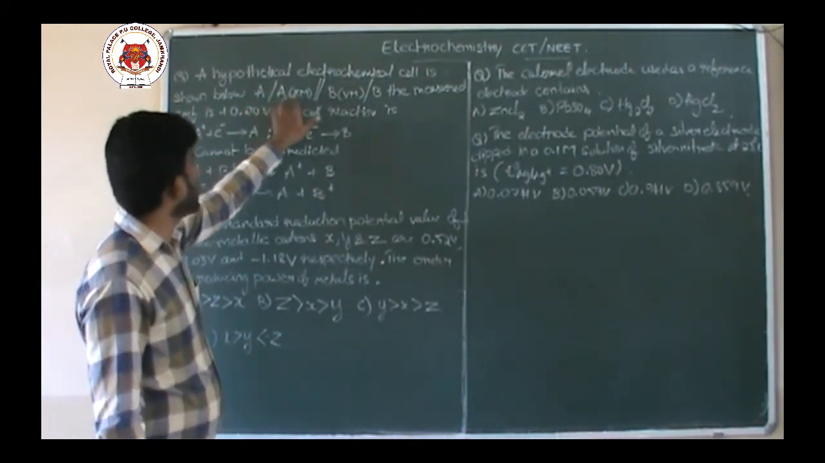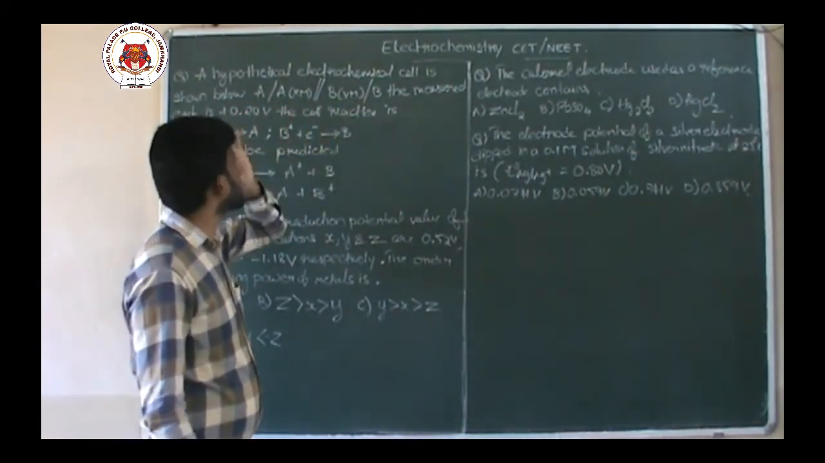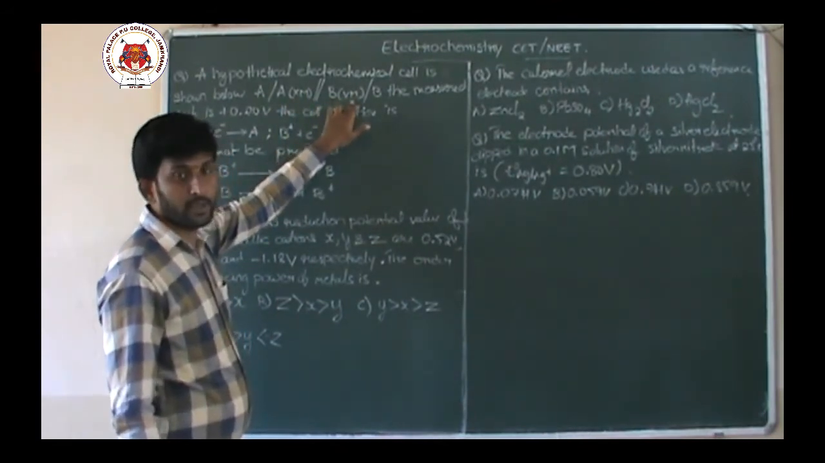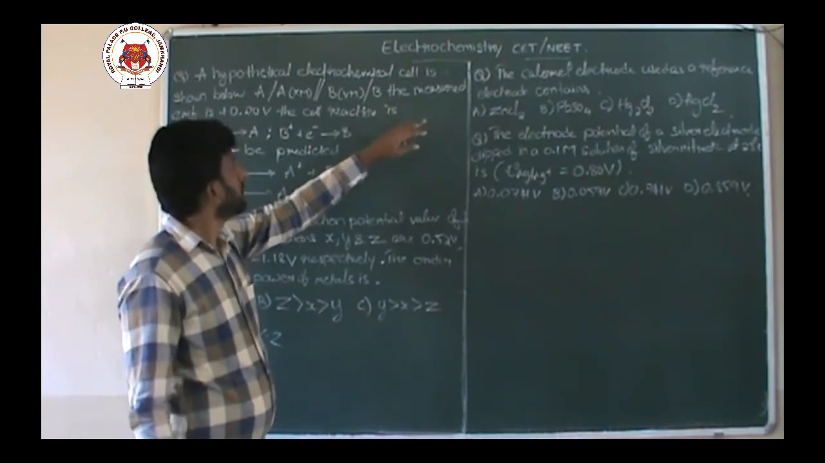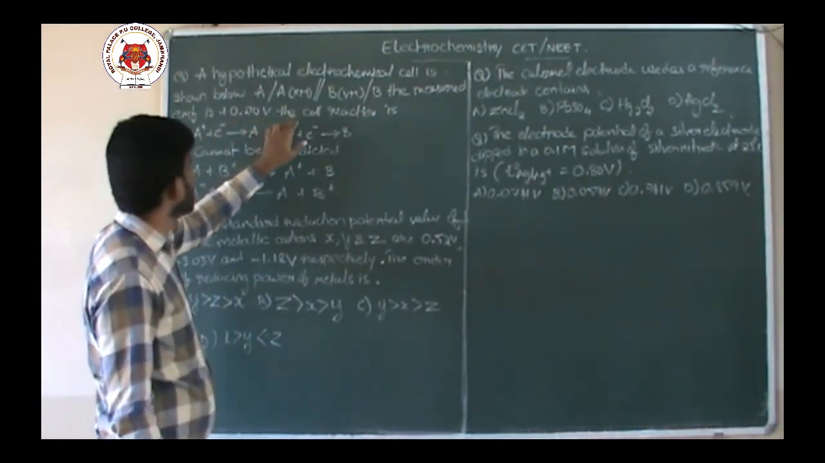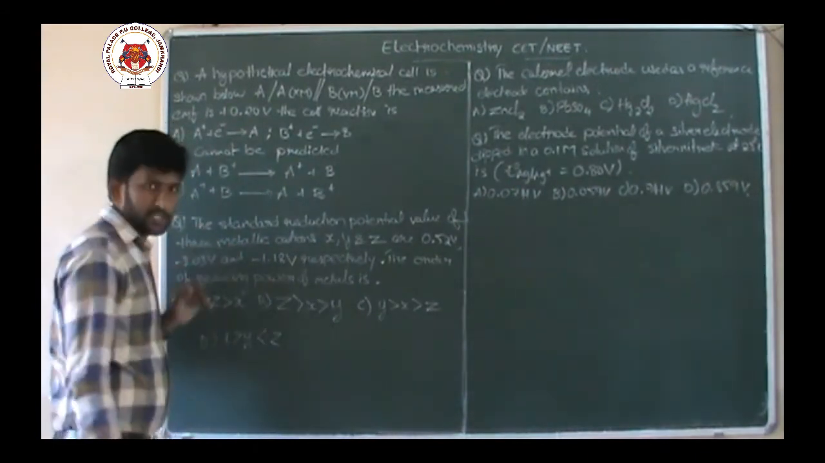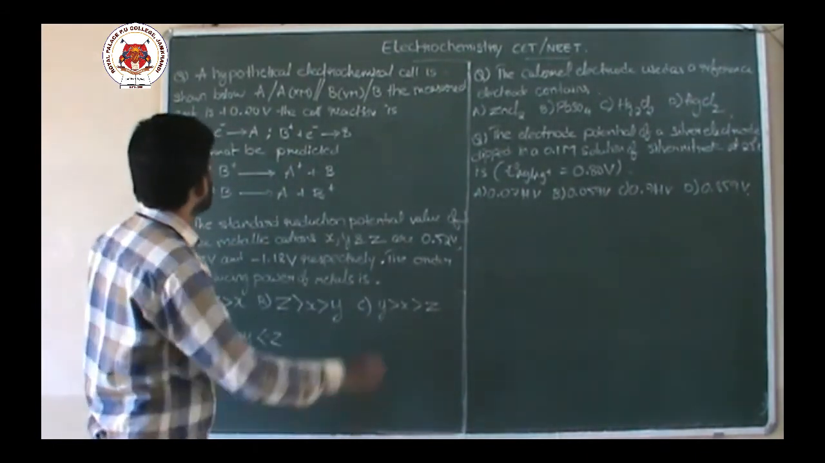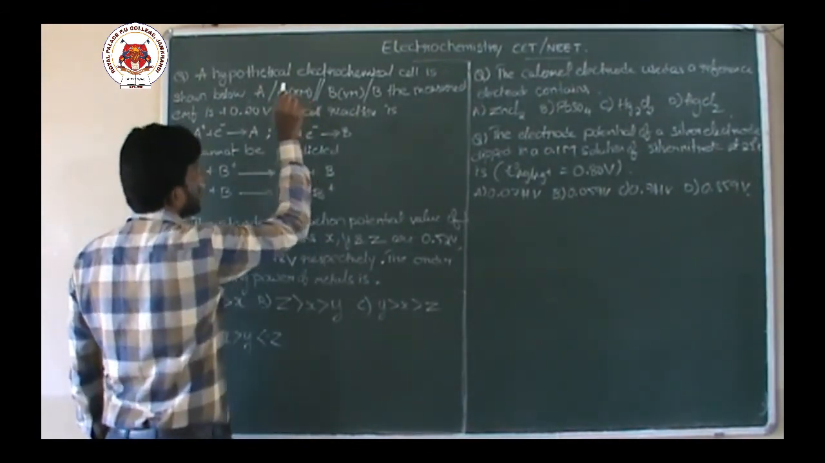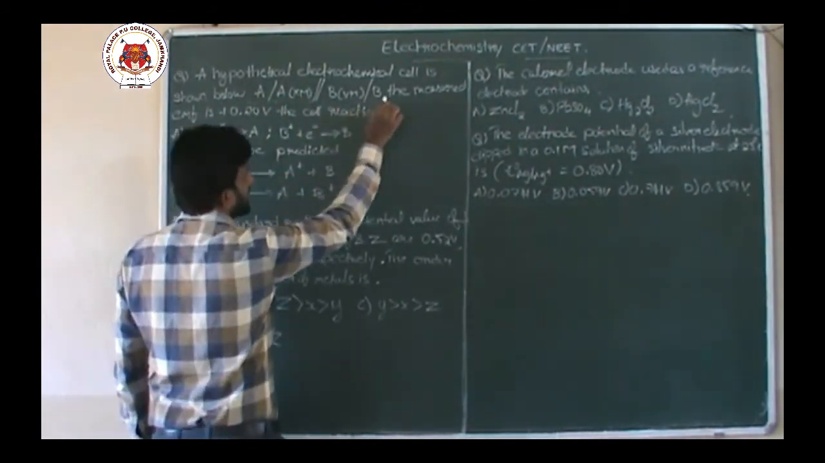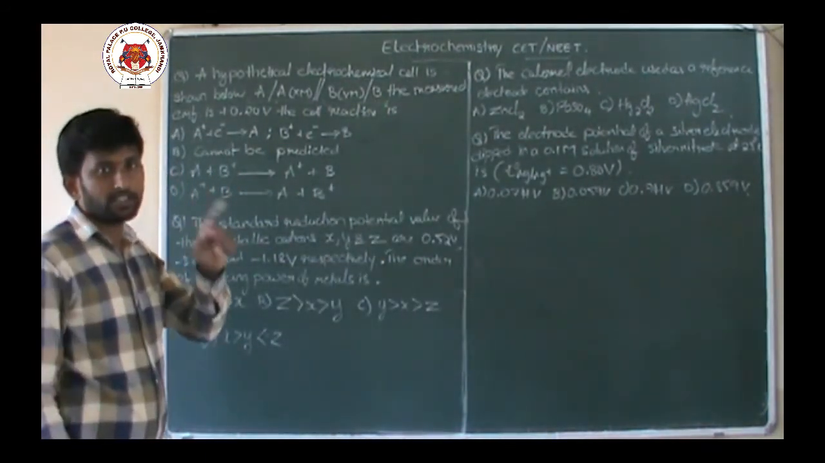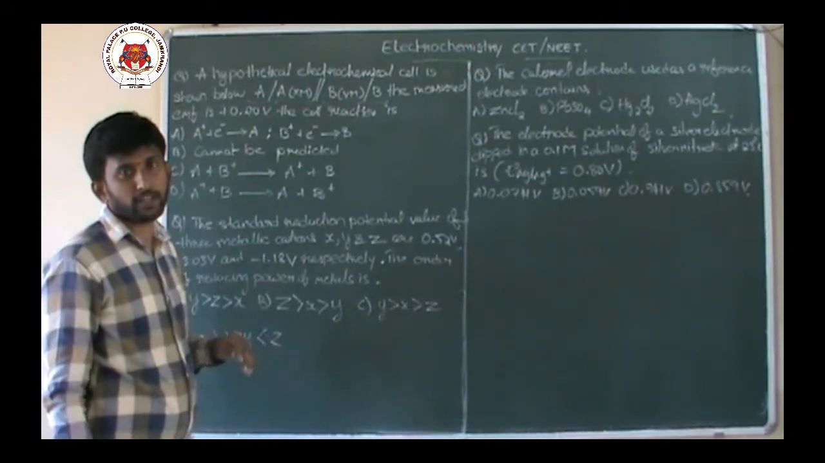One electrochemical cell is given to us with X molar concentration of A and Y molar concentration of B with their respective electrodes. The measured EMF is plus 0.2 volt. The cell reaction is basically, according to IPS representation, left hand side is anode, right hand side is cathode. So that means A should undergo oxidation, B electrode should undergo reduction.